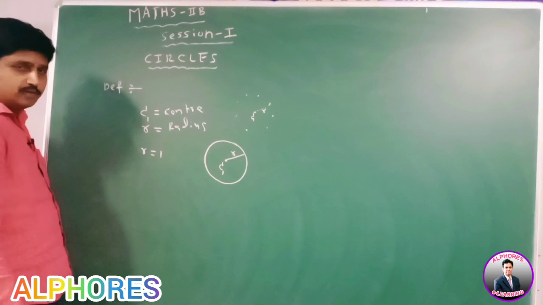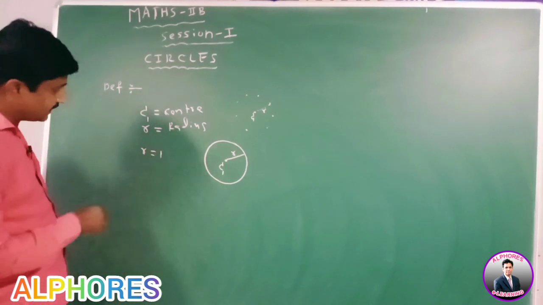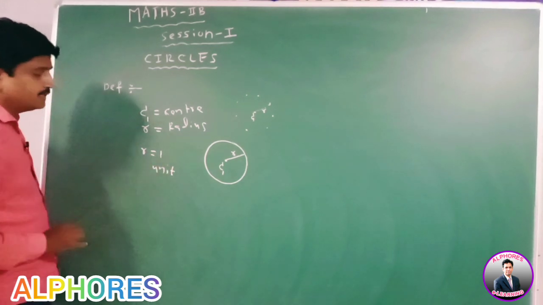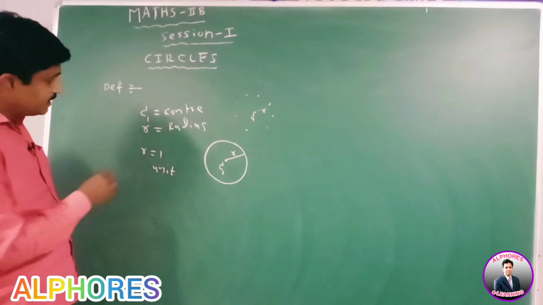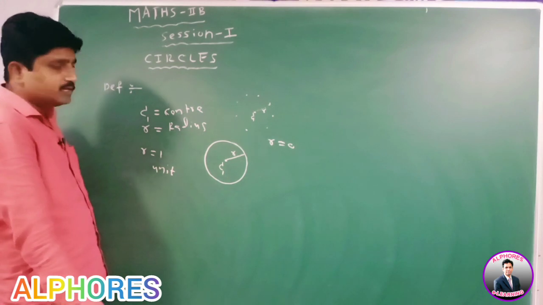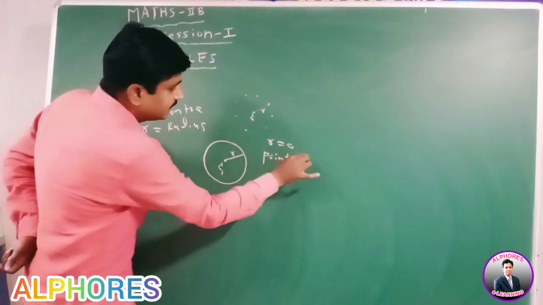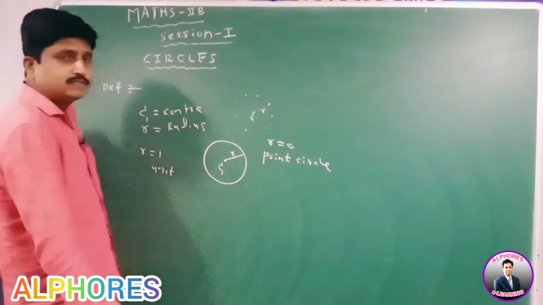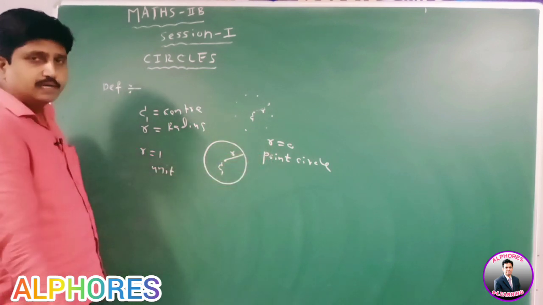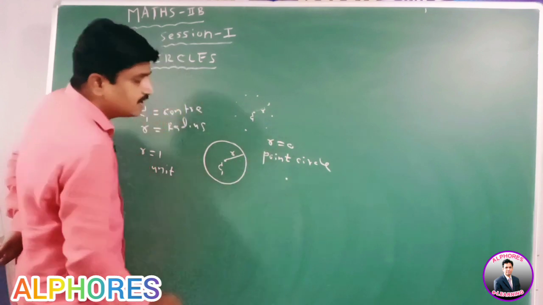If r equal to 1, it means the radius of the circle is 1 unit. Then the circle is said to be a unit circle. If r equal to 0, then the circle is said to be a point circle.